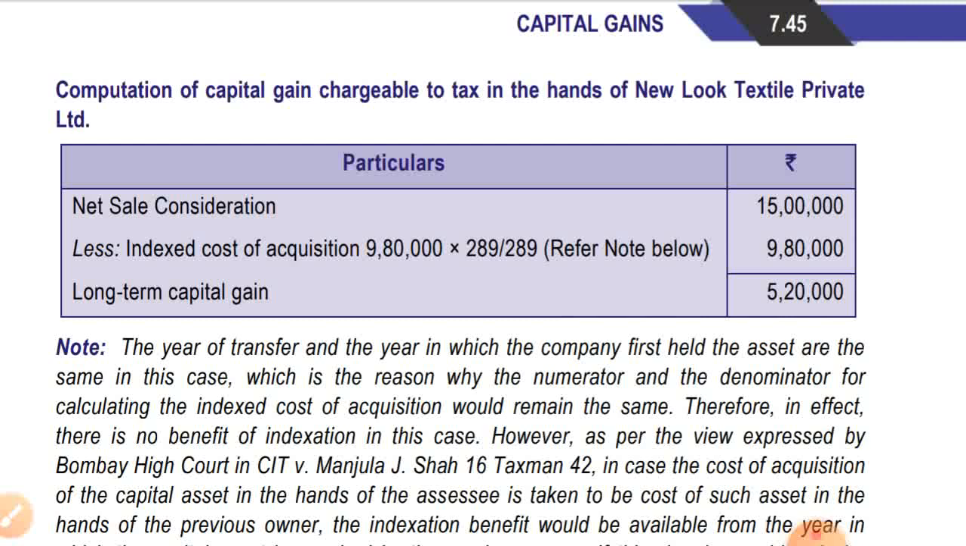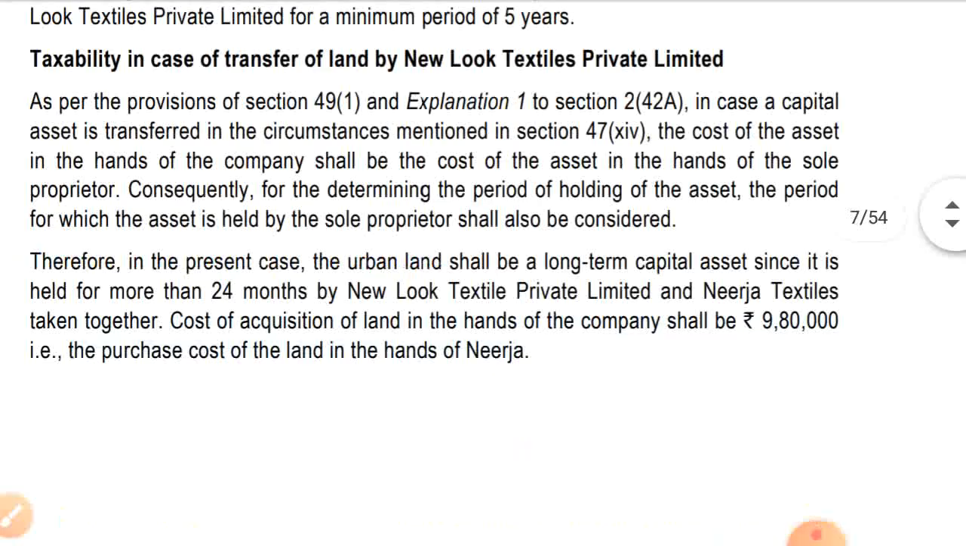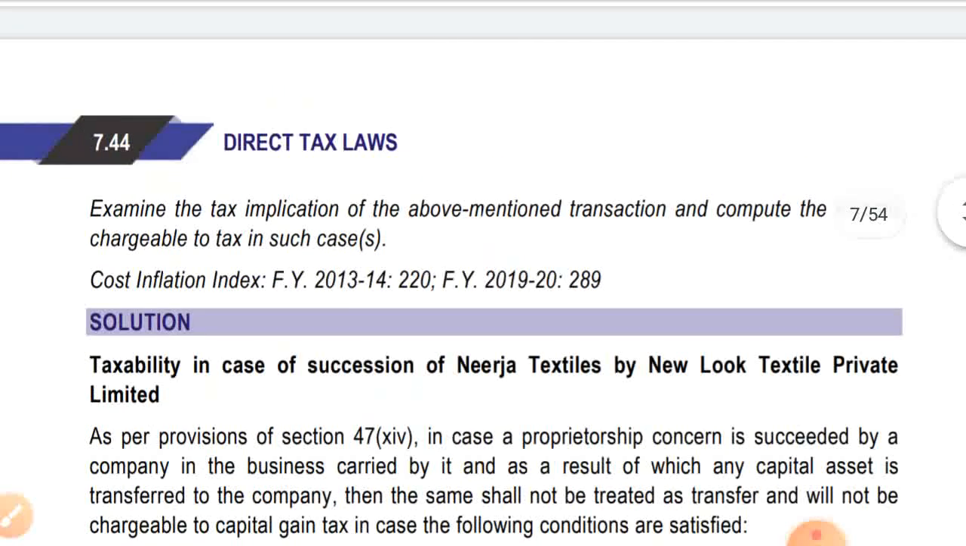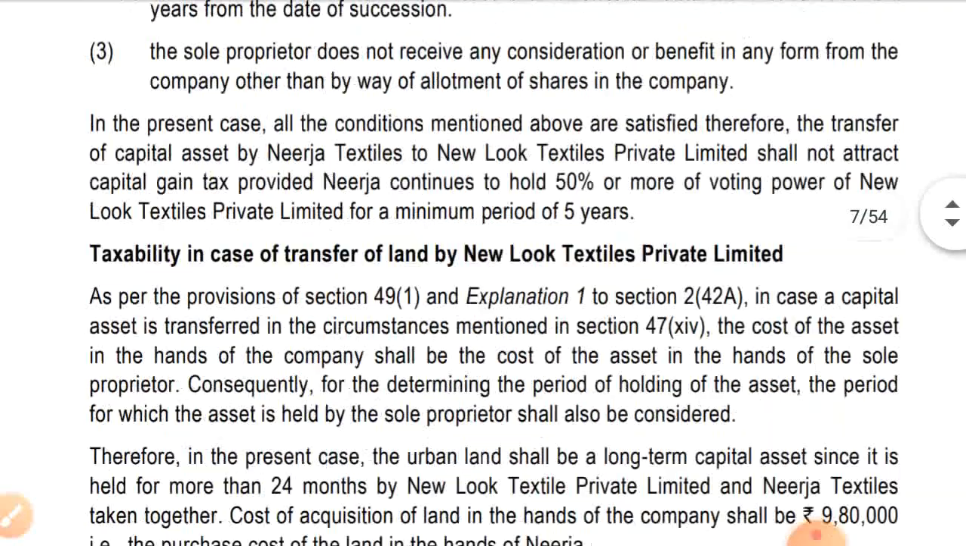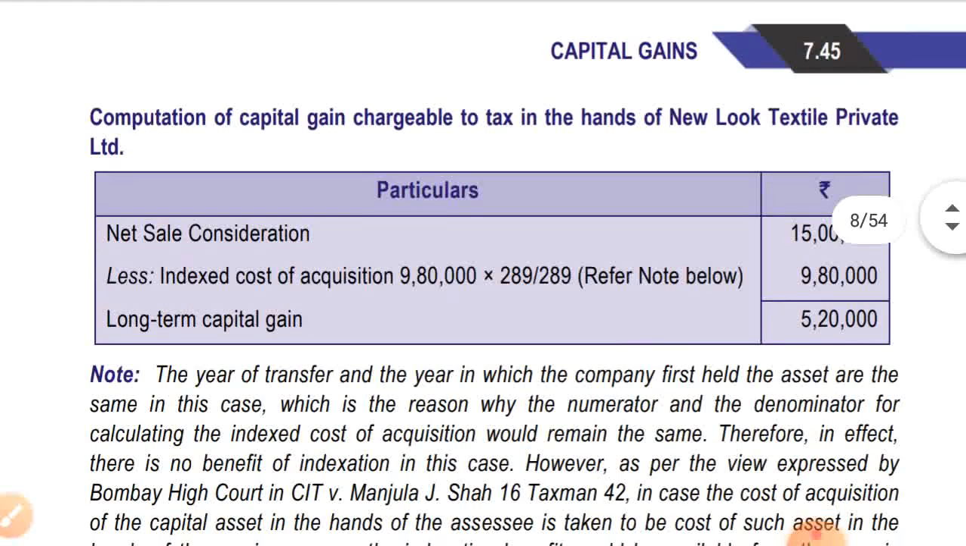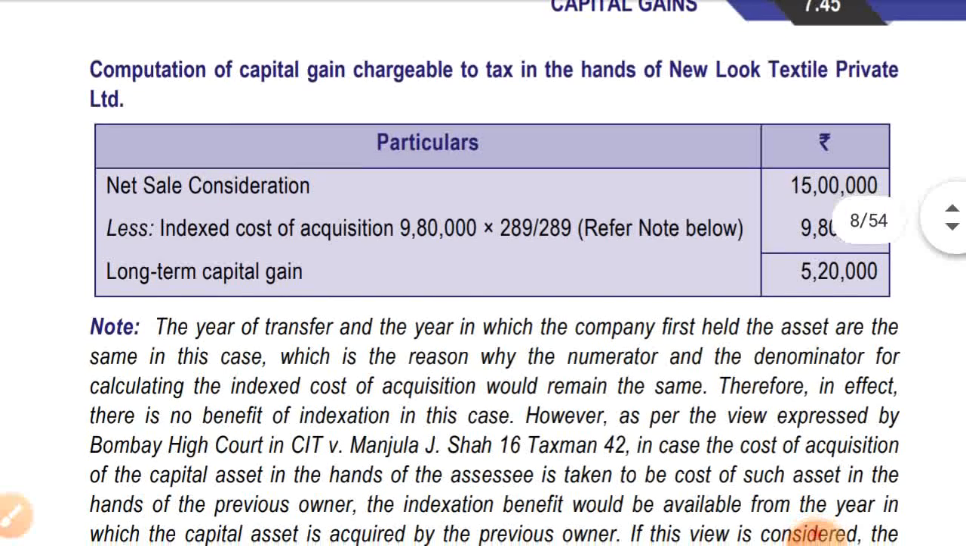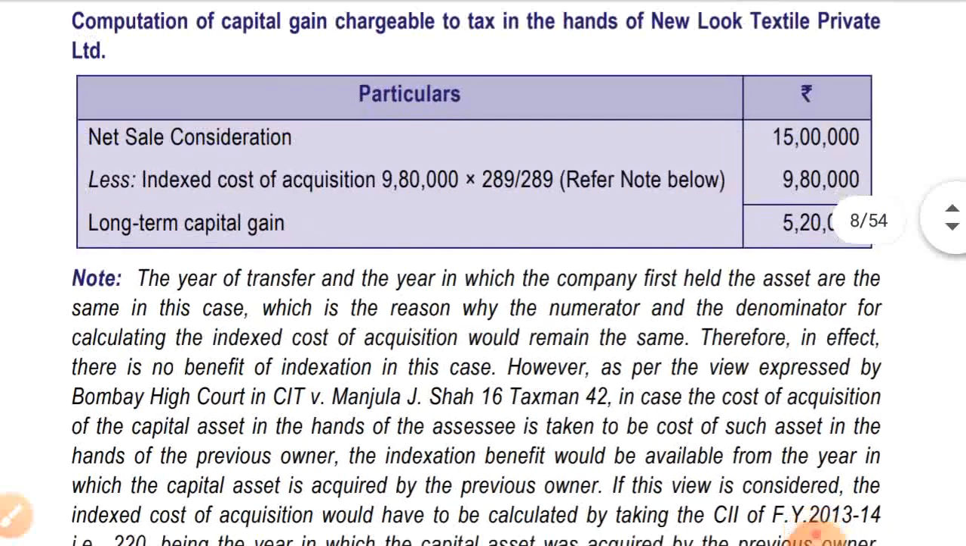Okay, so they have taken indexation, but as per my opinion, you can also do the indexation of the year in which the previous owner, Nirja Textiles, acquired the asset. That indexation is 220, so we can solve it that way also. If you write index 289 by 220, then also your answer will be correct. Okay, they have taken a different view, but further they have given a note regarding that.